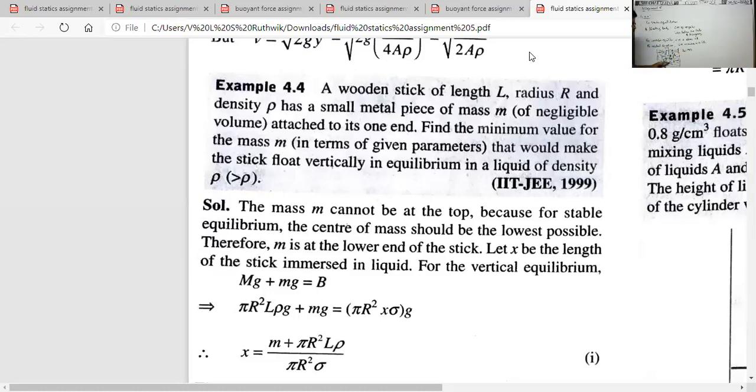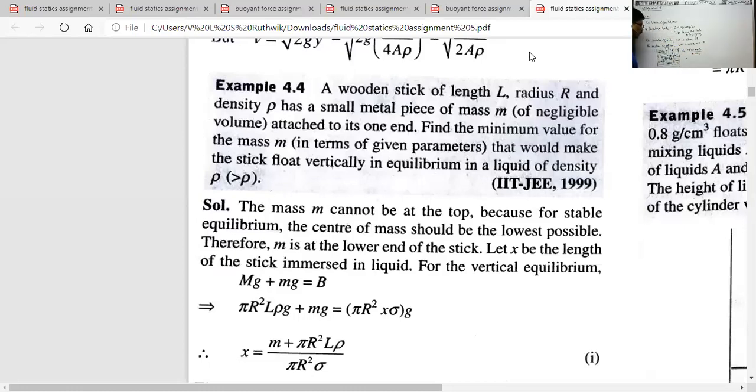Treat the place where the particle is as the origin, that is, you treat the lower end of the stick as the origin. Then the distance of the center of mass of the stick and particle from the origin, YCM, is equal to M1Y1 plus M2Y2 by M1 plus M2.